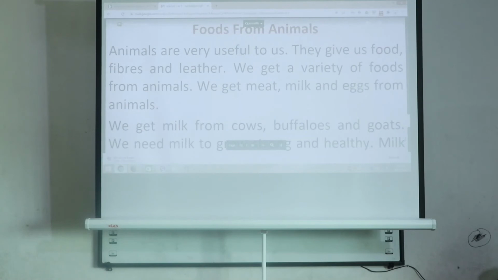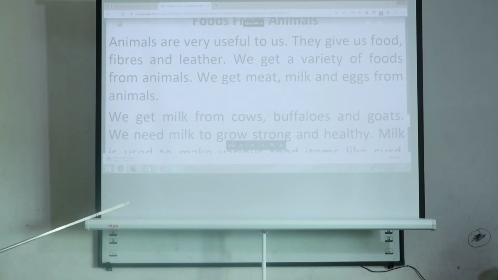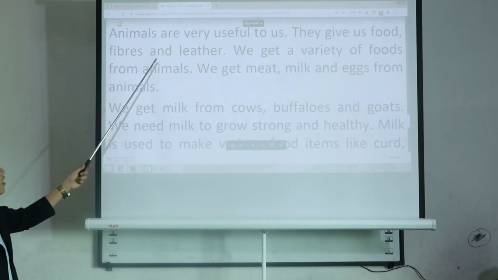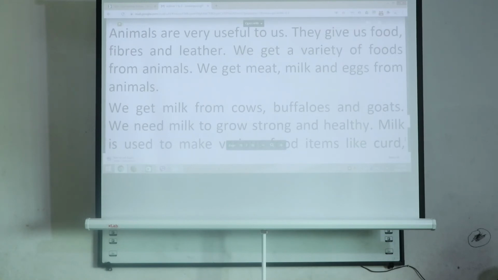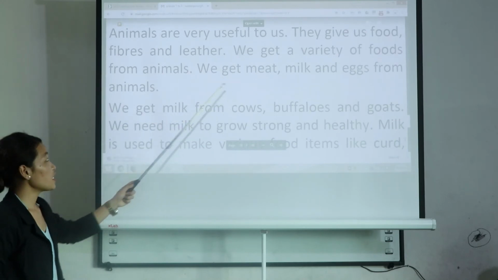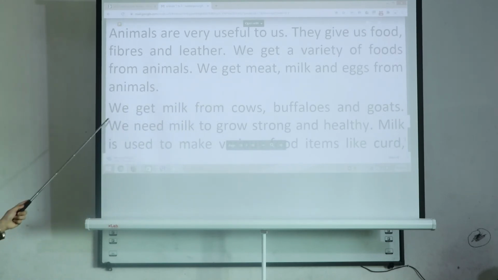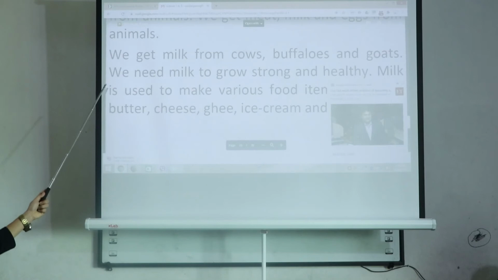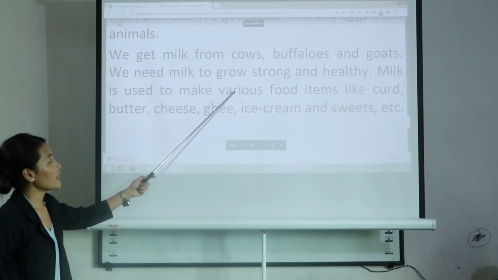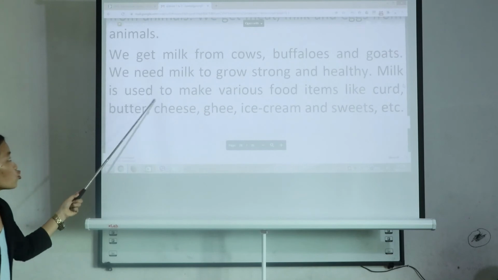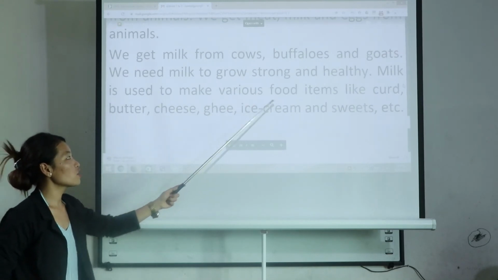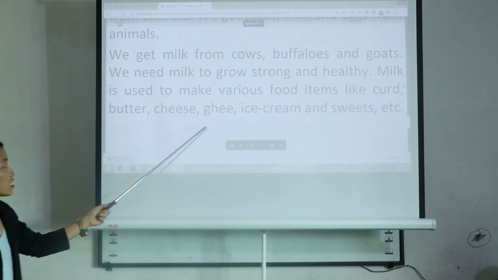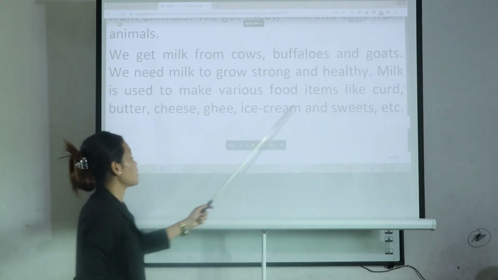We get a variety of foods from animals, like milk, meat and eggs. We get milk from cows, buffaloes and goats. We need milk to grow strong and healthy. Milk is used to make various food items like curd, butter, cheese, ghee, ice cream and sweets, etc.